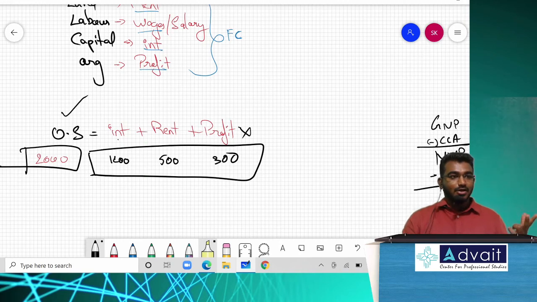Wages and salary. Compensation to employees can be wages or a salary. Usually they will not give both together, either wages or salary. Only one will be given. And the confusing part is always